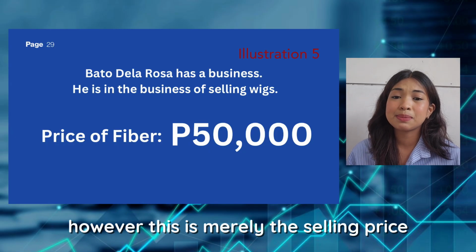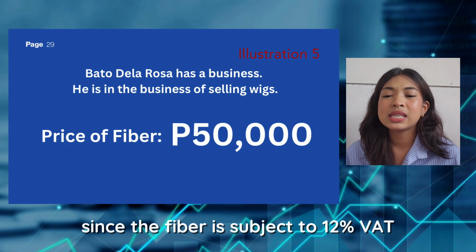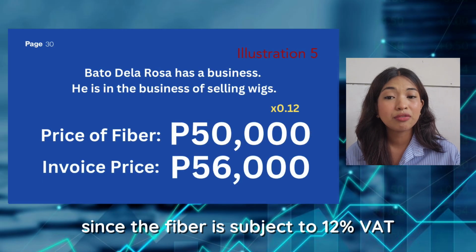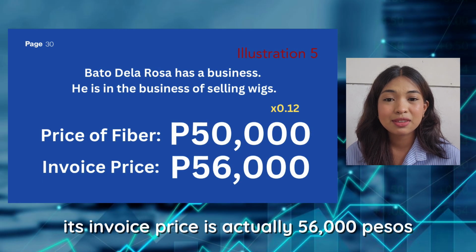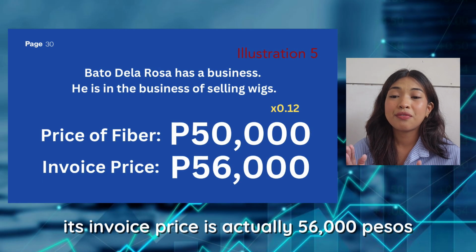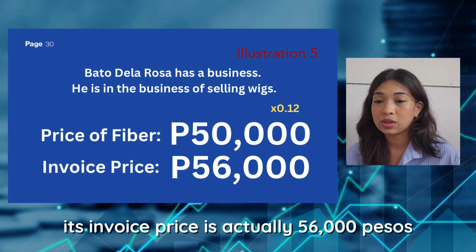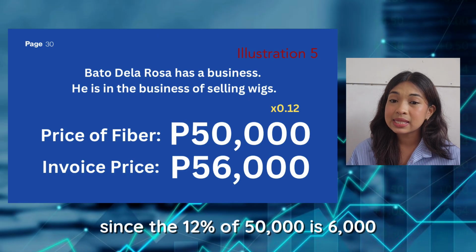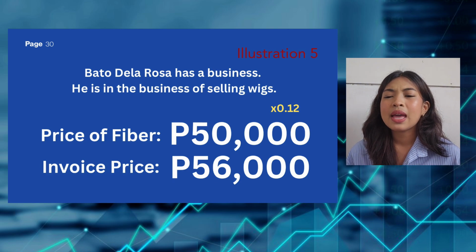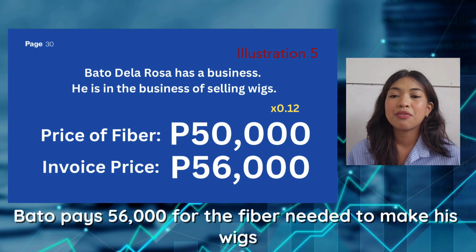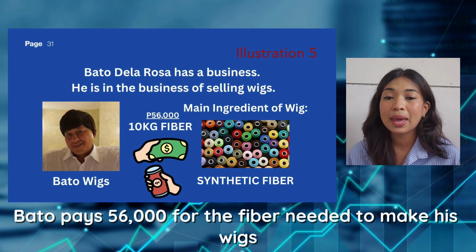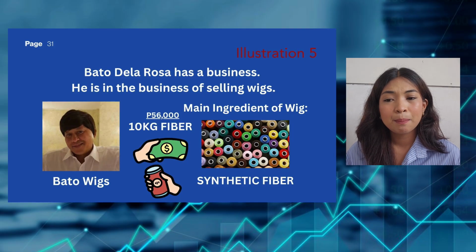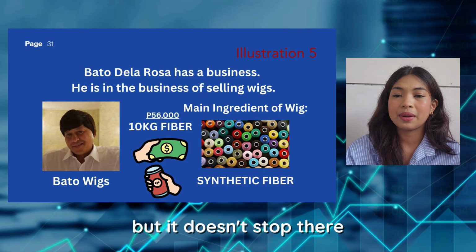However, this is merely the selling price. Since the fiber is subject to 12% VAT, its invoice price is actually 56,000 pesos. Since the 12% of 50,000 is 6,000. Hence, Bato pays 56,000 for the fiber needed to make his wigs. But it doesn't stop there.